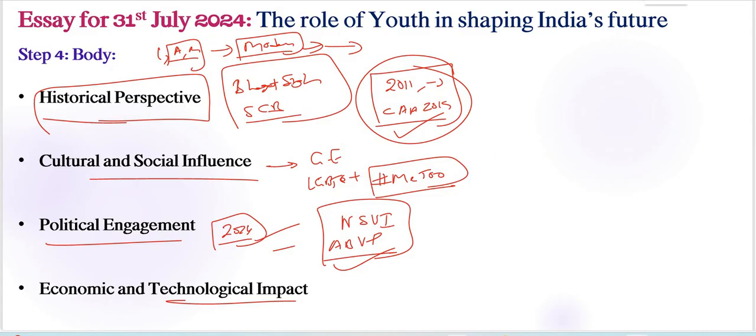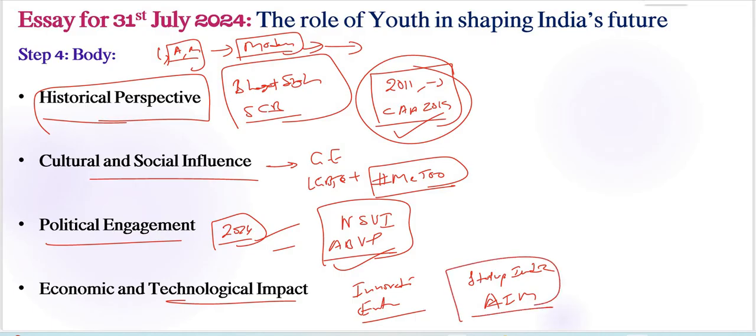So economic and technological involvement is also there, especially from an innovation and entrepreneurship point of view, right? Entrepreneurs are fueled by India's startup ecosystem, one of the largest in the world. For example, we have Startup India and also the Atal Innovation Mission. All these aim at providing support and resources for innovators, right?